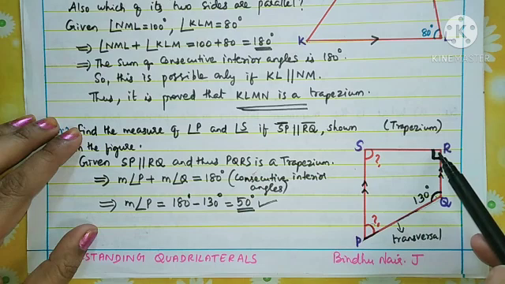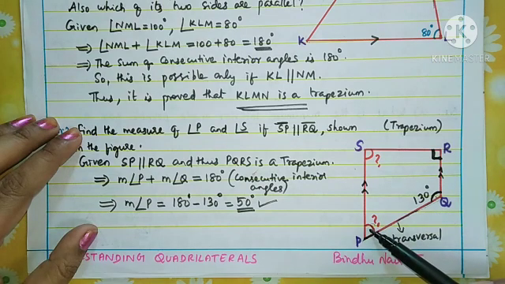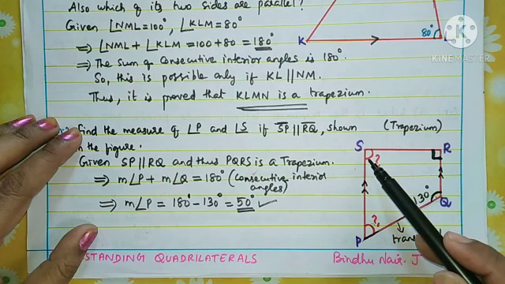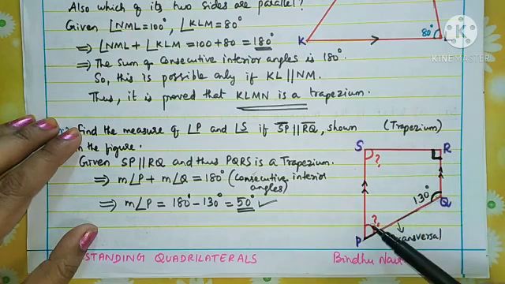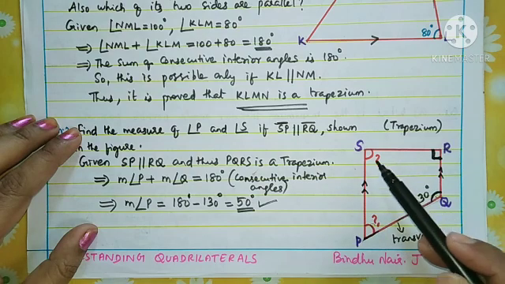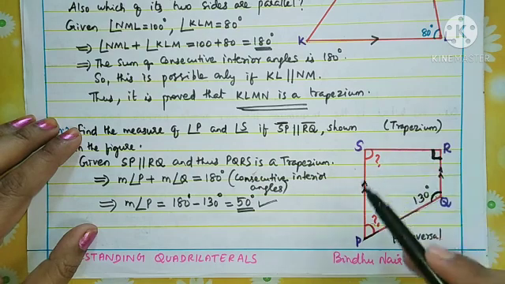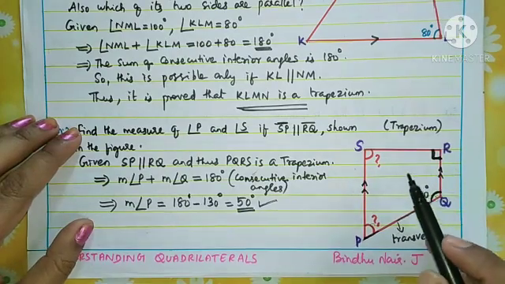This is 90 degrees, this is 130 degrees and this you got now, 50 degrees. So how to find the fourth angle? By using the angle sum property of this quadrilateral, we can find out the value of angle S. Can you say what is the angle sum property of a quadrilateral? Yes, it is 360 degrees.